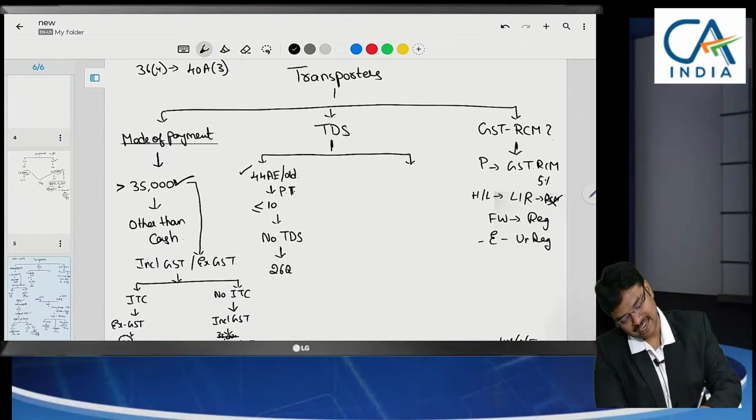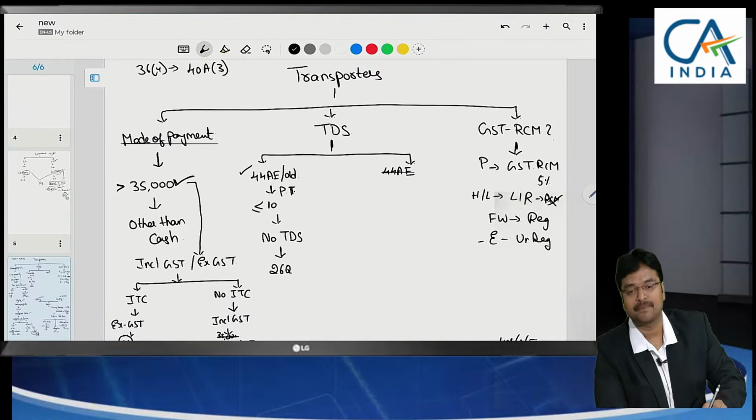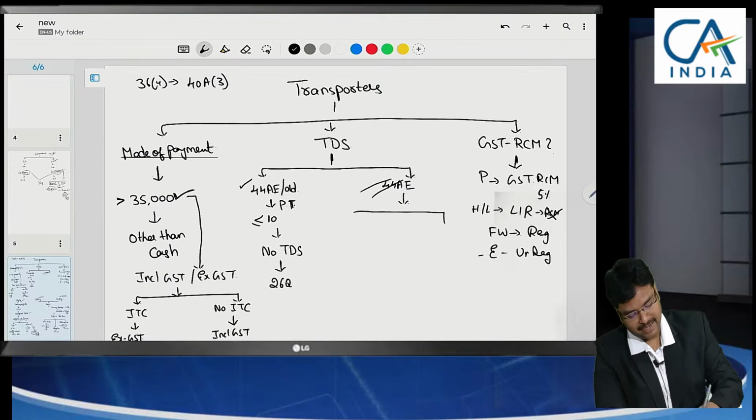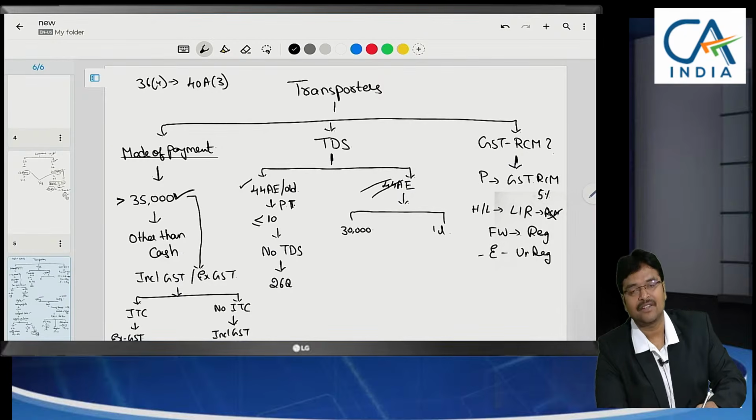Now coming to the second part. If the transporter does not give any declaration that he is opting 44AE, then in this case, when each payment exceeds 30,000 or the aggregate in a year exceeds 1 lakh, TDS has to be made.